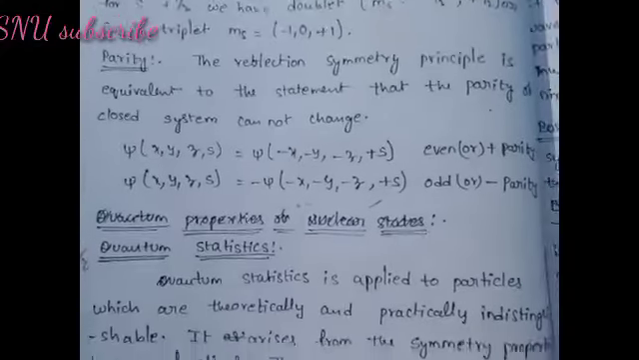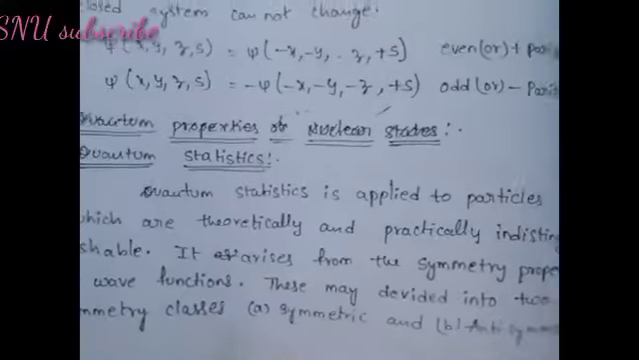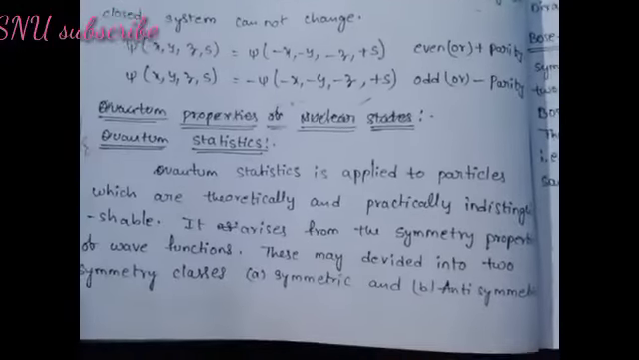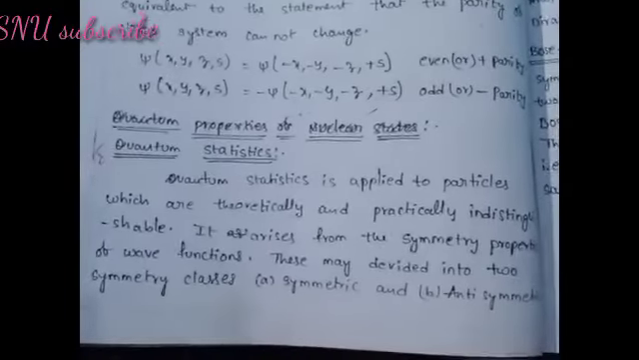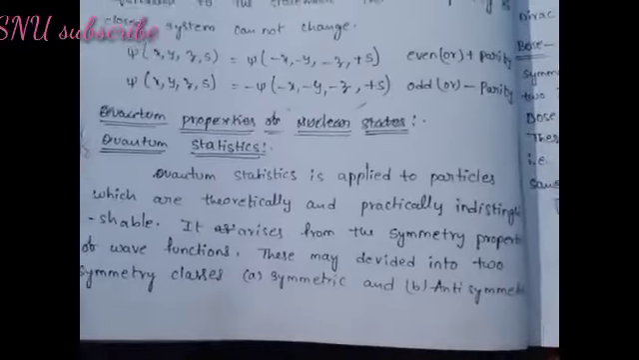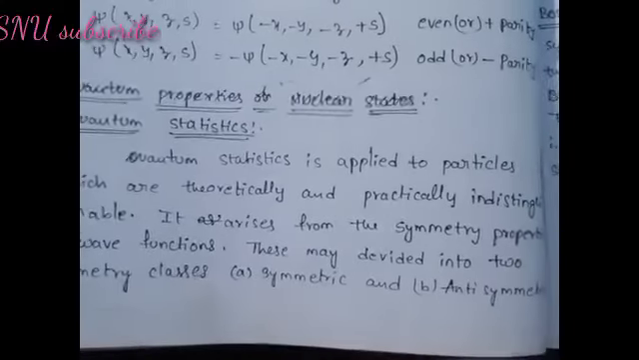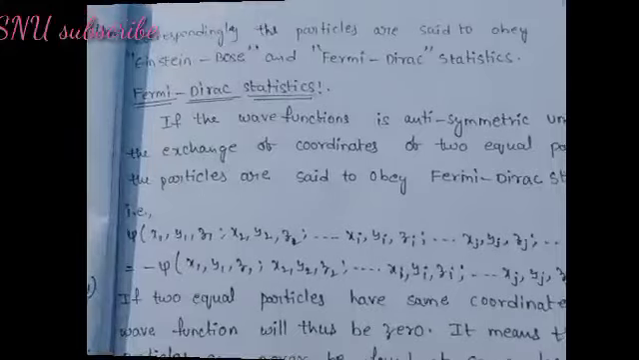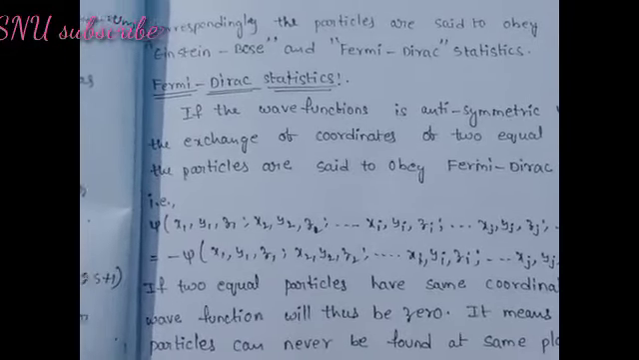Quantum statistics. Quantum statistics is applied to particles which are theoretically and practically indistinguishable. It arises from the symmetry property of wave functions. These may be divided into two symmetry classes, symmetric and antisymmetric. Correspondingly, the particles are said to obey Bose-Einstein and Fermi-Dirac statistics.